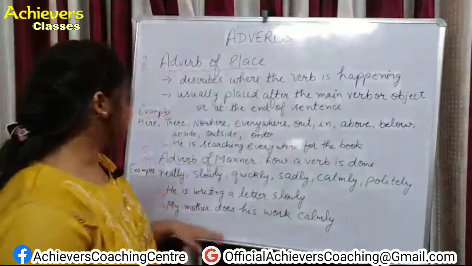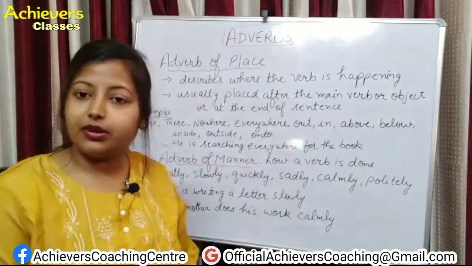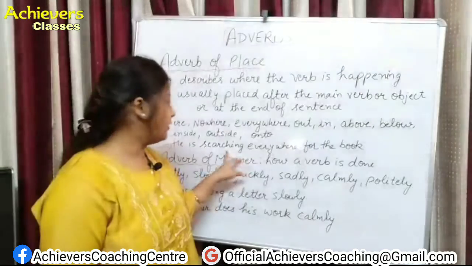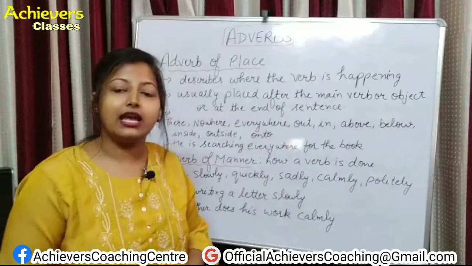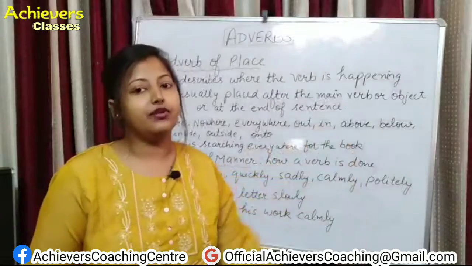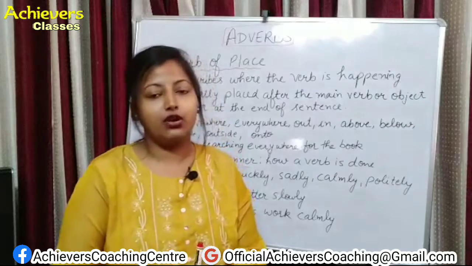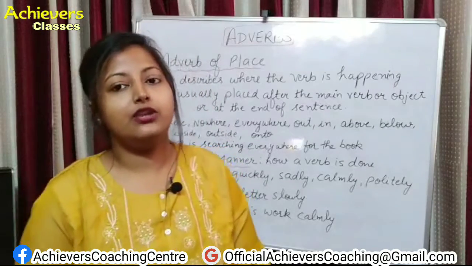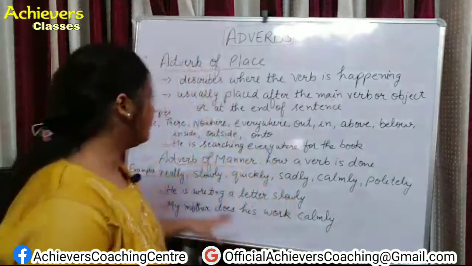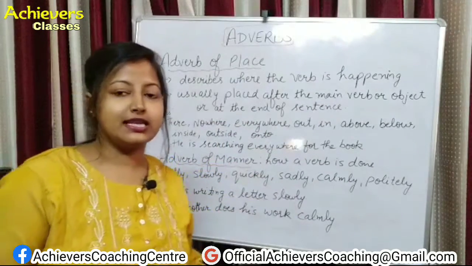Okay, so we'll take an example: he is searching everywhere for the book. Everywhere is the adverb of place. As I told you, it comes just after the main verb. You can use it here also: he is searching everywhere for the book, or you can use it as: he is searching for the book everywhere, at the end of the sentence. So both the sentences are correct. We can use the adverb after the main verb, or after the object, or at the end of the sentence. Okay, clear? So these are the words like here, there, everywhere, nowhere, in, above, below, inside and outside.